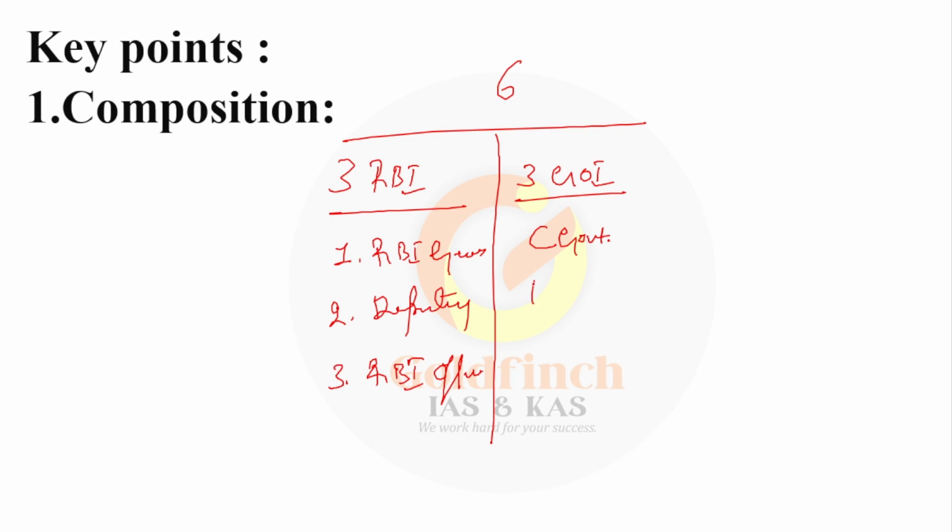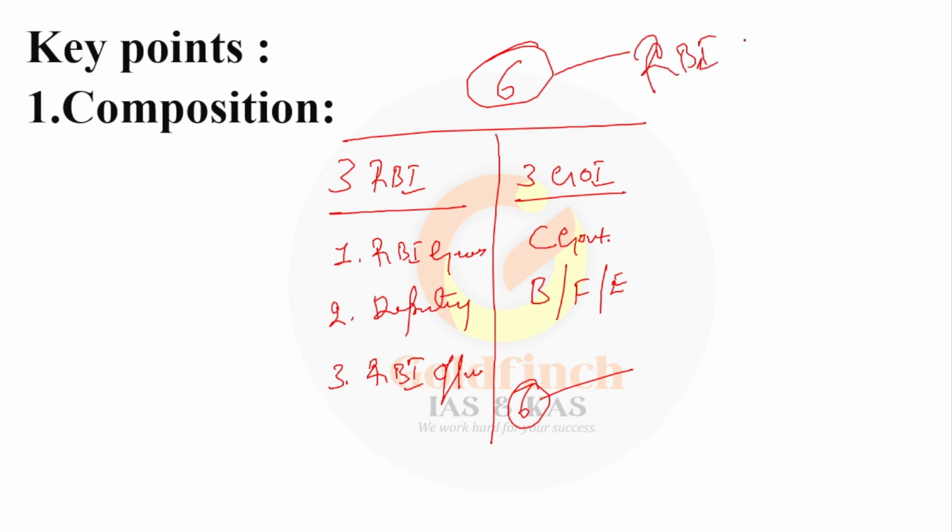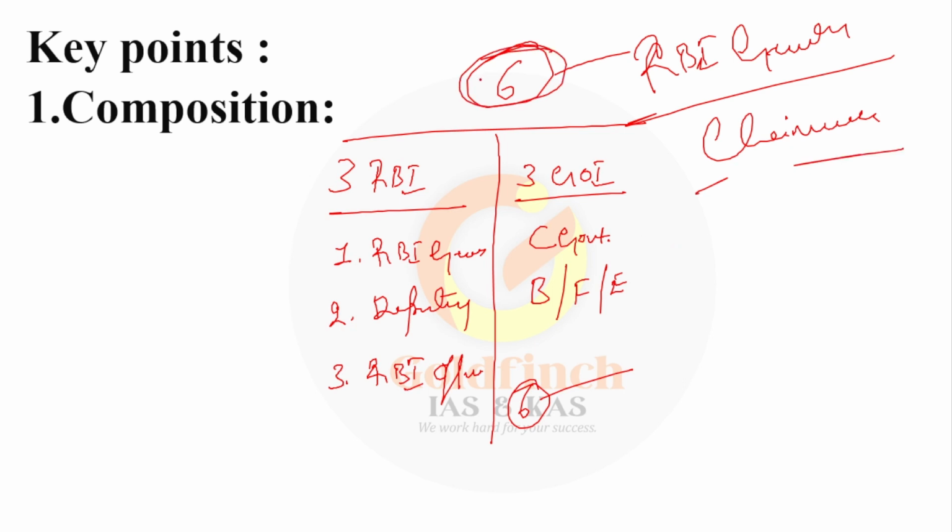Particularly those experts who are expert in banking or finance or economy. So total 6 members are there. Listen carefully, this Monetary Policy Committee is headed by the RBI governor, and the RBI governor is the chairman of this particular committee. The Monetary Policy Committee consists of 6 members, 3 appointed from RBI and 3 from the Government of India, and the RBI governor is the chairman.